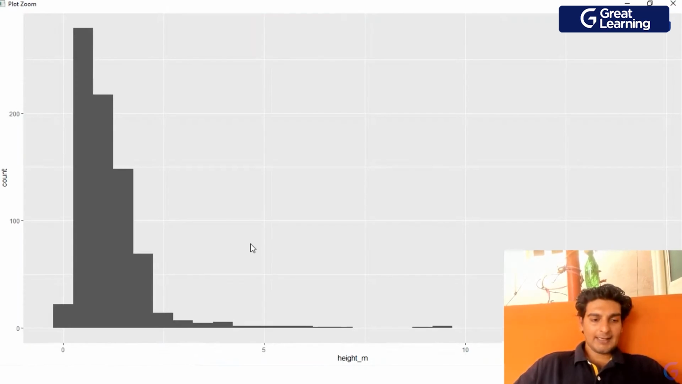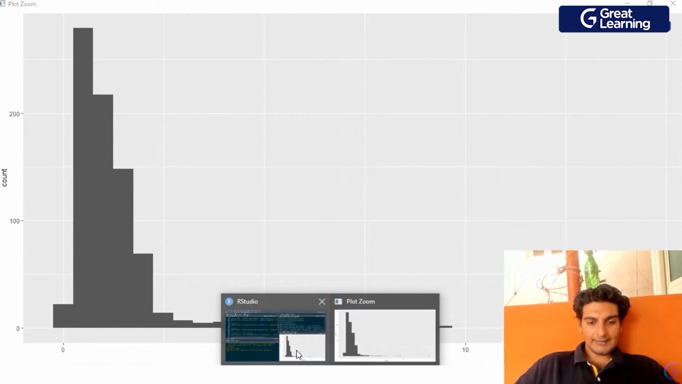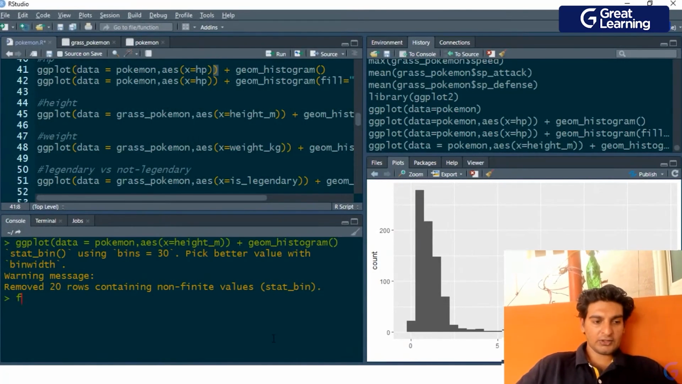Now let me zoom this, and as you guys see over here, the height varies from 0 to around 15 meters. So when you talk about grass type Pokemons, there is only one grass type Pokemon whose height is very close to 15 meters, and we'll have around 3 grass type Pokemons whose height is maybe 8 or 9 meters. And most of the Pokemons, we've got around maybe 200 or more than 200 odd Pokemons whose height is around 1 meter or less than that. So that again is an interesting observation.